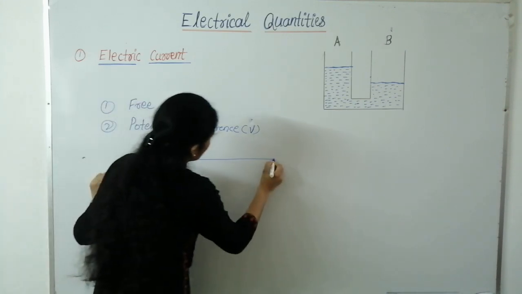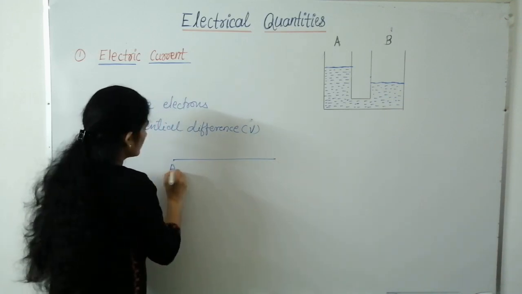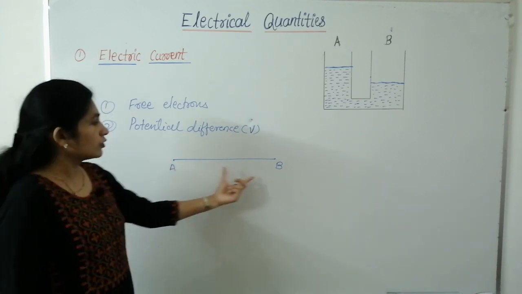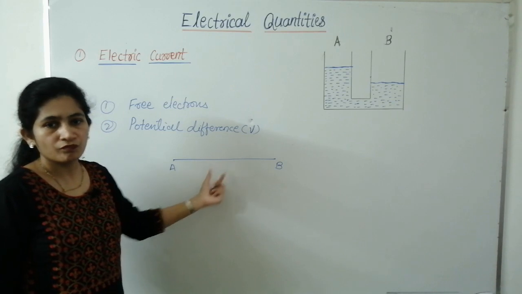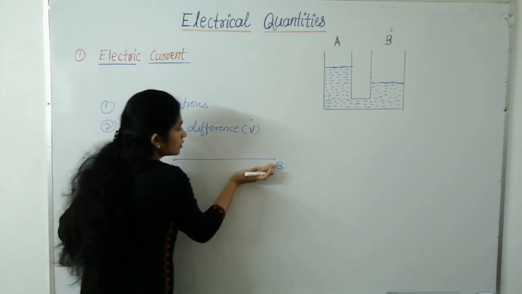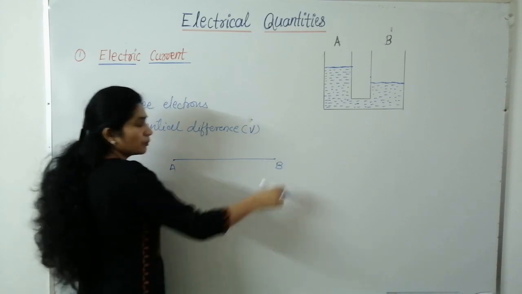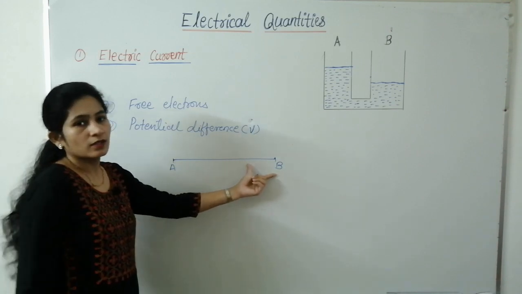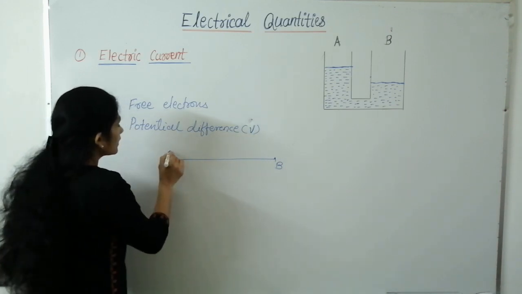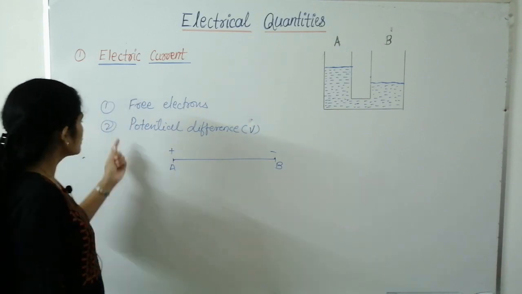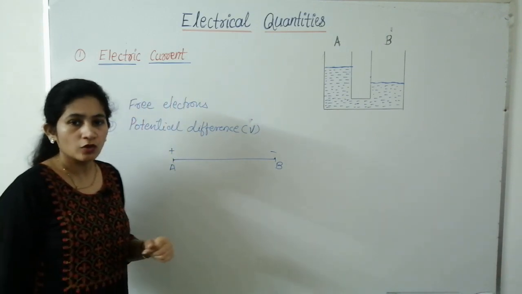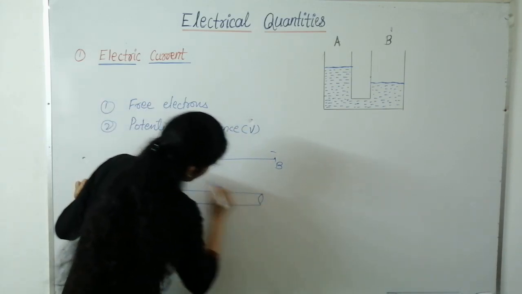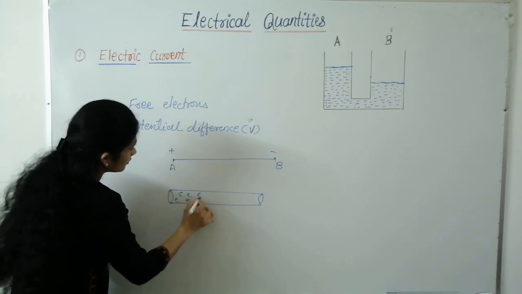Consider a metal wire, because we know that metal is a good conductor of electricity since it consists of free electrons. Can electric current flow through this wire as it consists of free electrons? No, because there is no difference in the potential. Okay, so for the electric current to flow, there must be difference in the potential, and this is provided by a battery. Battery gives the potential difference which is required for the electric current to flow. If we consider a metal wire, and we know that it consists of electrons.